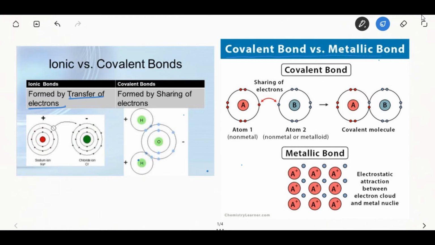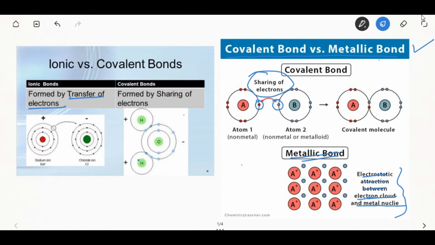Third are the metallic bonds. Covalent bonds versus metallic bond. The covalent bonds are formed by the sharing of electrons, whereas in the metallic bond, there is electrostatic attraction between the electron cloud and the metal nuclei.